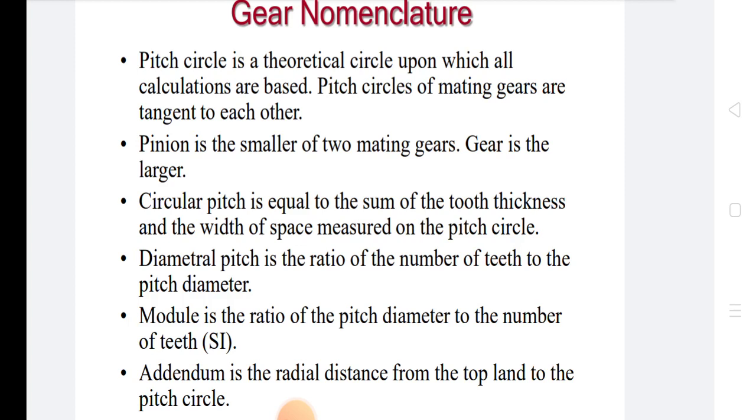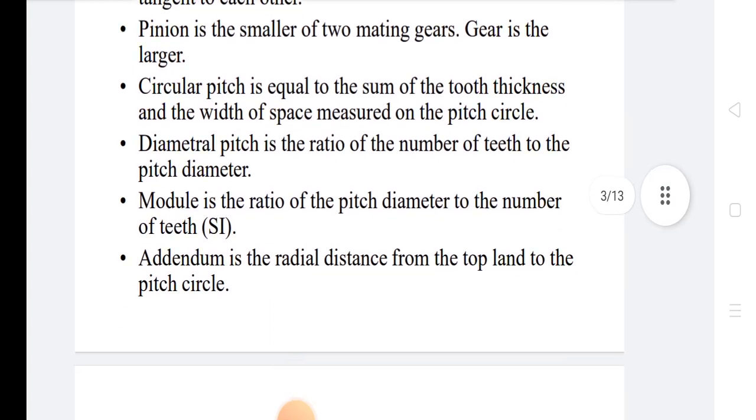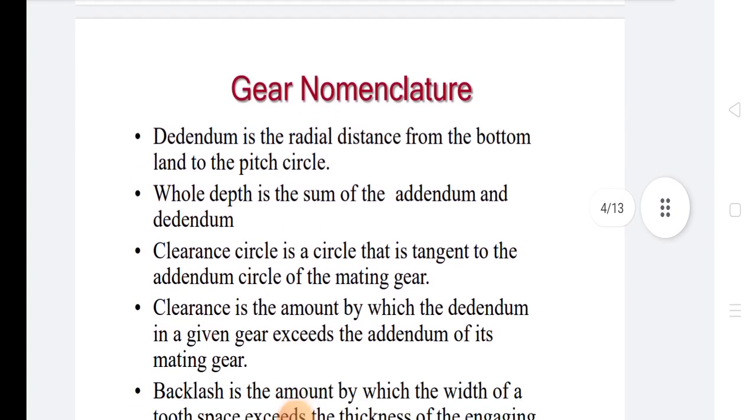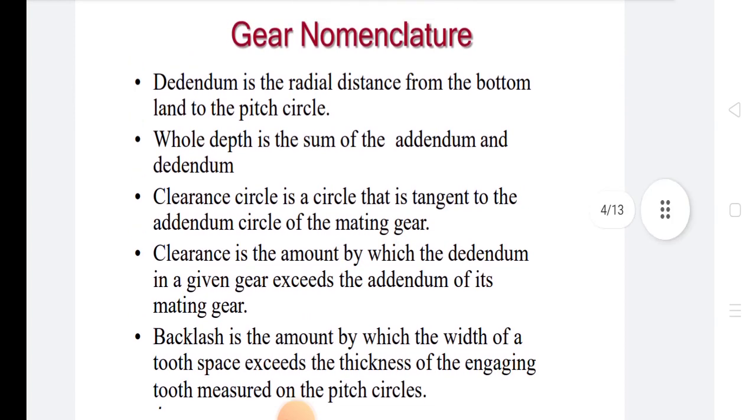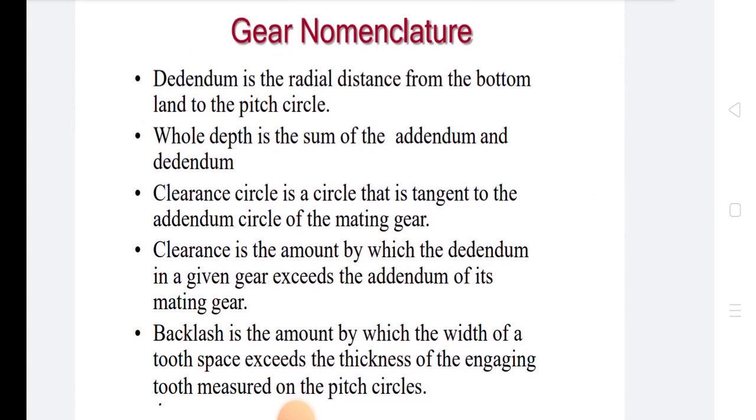Addendum is the radial distance from the top land to the pitch circle. The next definition is dedendum. Dedendum is the radial distance from the bottom land to the pitch circle. The next definition is whole depth. Whole depth is the sum of the addendum and dedendum.